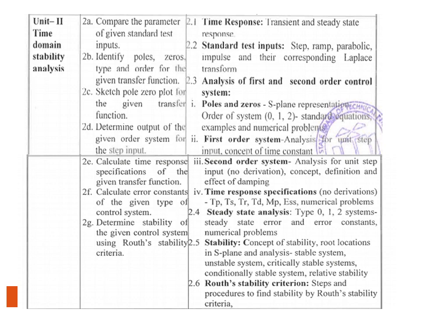Then analysis of first order and second order control system, in which poles and zeros, first order system, second order system and the time response specification. Again, it is very much interesting point to calculate these points. Next is steady state analysis of type 0, 1, type 2 system, the steady state errors, error constant and numerical problems based on that.